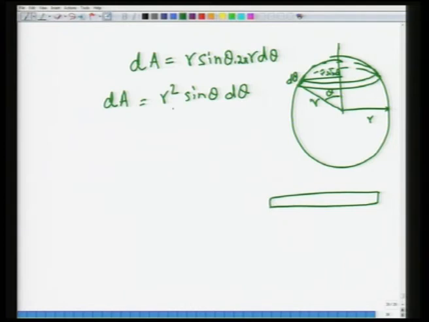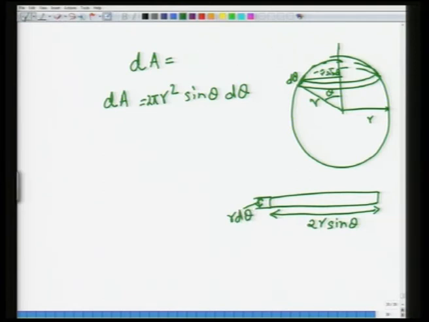So, r sin theta into 2 pi r d theta, and this would give us 2 pi r square sin theta d theta. Basically, if I modify this, it is 2 pi r sin theta into r d theta. Okay. Now, you replace dA in the previous equation.